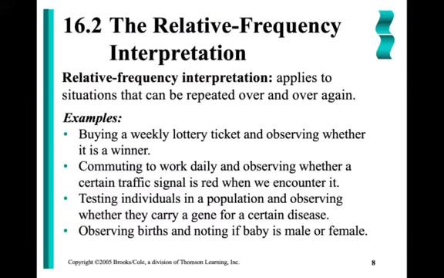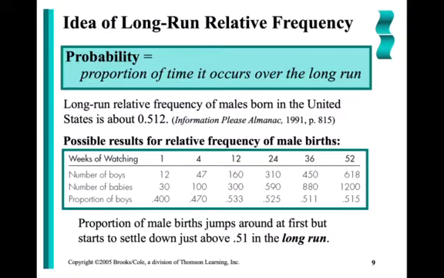I have a 1 out of 6 chance of rolling a 4. The probability of rolling a 3 will also trend towards 1/6. We call this the idea of the long run frequency, relative frequency. The probability is the proportion of the time it occurs over the long run.